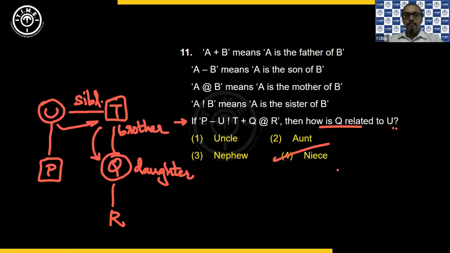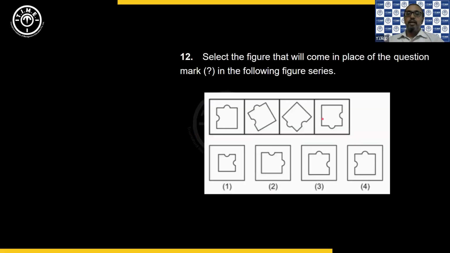Then next one. Now select the figure that will come in place of the question mark in the following series. Okay, so you have a question mark here towards the end. So after the 4 given figures, what will be the next figure in the series? We need to check. So now we need to know what is happening from first figure to the second figure. The images are same, only the orientation is changing. Correct? So from first figure to second figure, can I say it is 45-degree anti-clockwise? That is what is happening from 1 to 2, anti-clockwise, right?